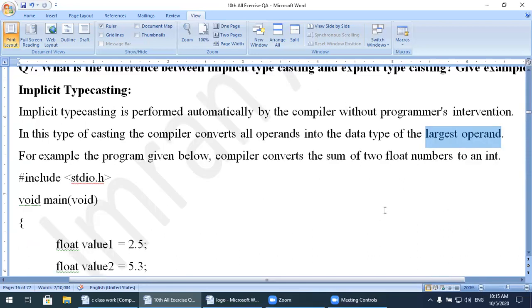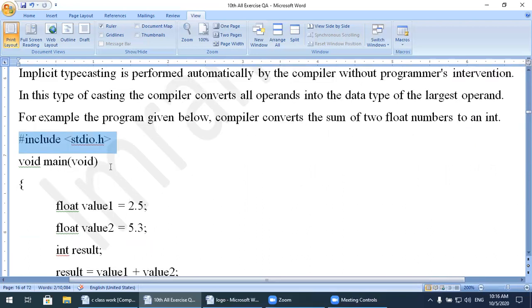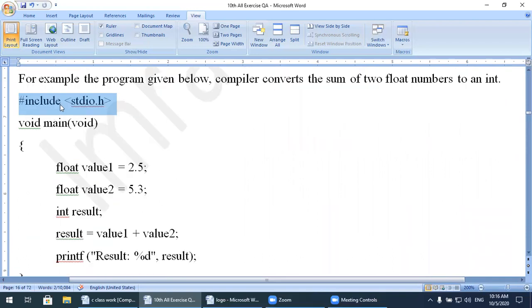How? Keep in mind, whenever we write a simple program in the IDE, the program starts from the header file, which is stdio.h. So how can we write it?